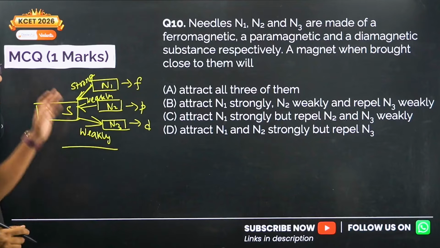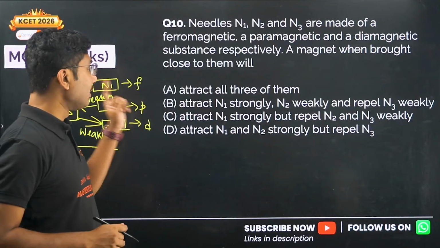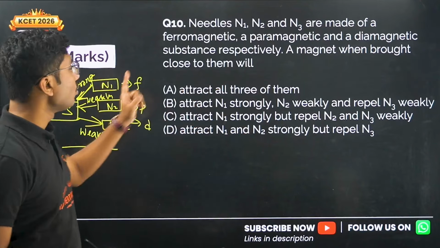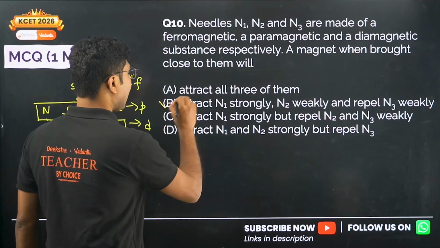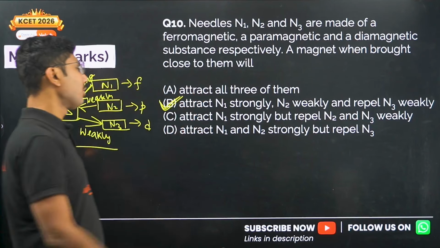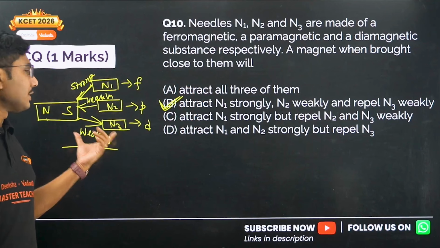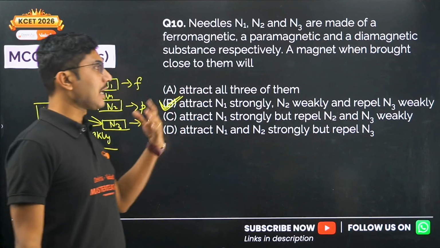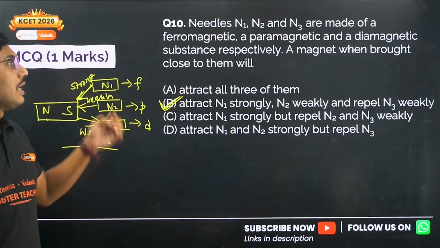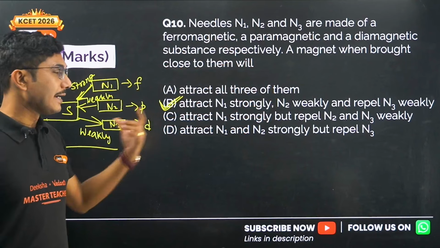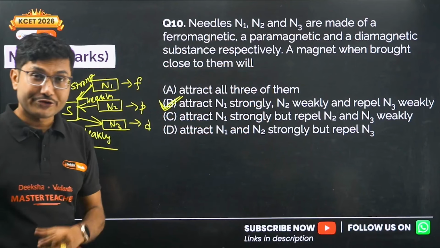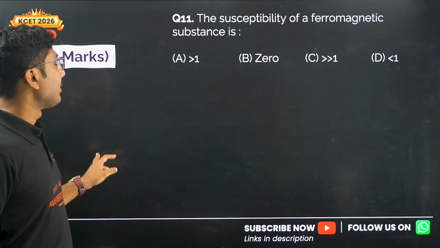Okay, so it will attract N1 strongly, N2 weakly and repel N3 weakly. So this is the correct answer, option B. Make sure if you are confused to draw this small diagram. This kind of question is very common nowadays. Even in the KCET exam some years back this question came, and it is given in your question bank as well. So now let's move on.